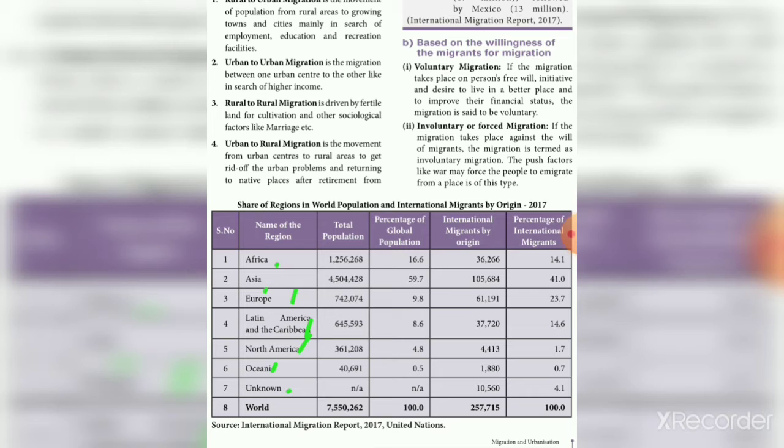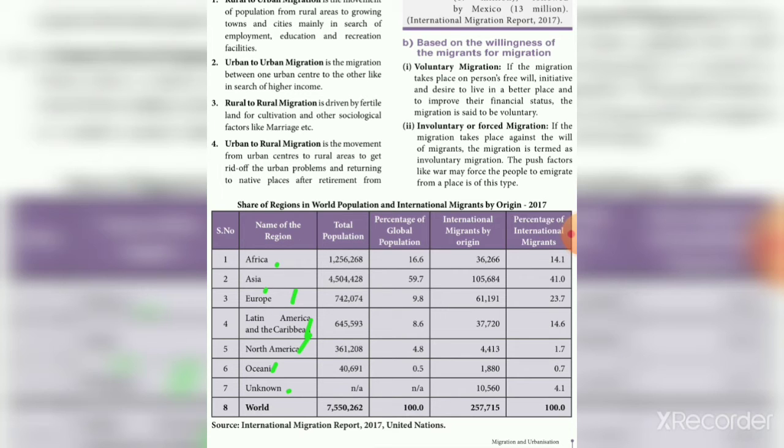The first one, the total population of Africa, is 1 billion 256 million 268 thousand. The percentage of global population in Africa is 16.6. The international migrants by origin are 36,266 thousand.